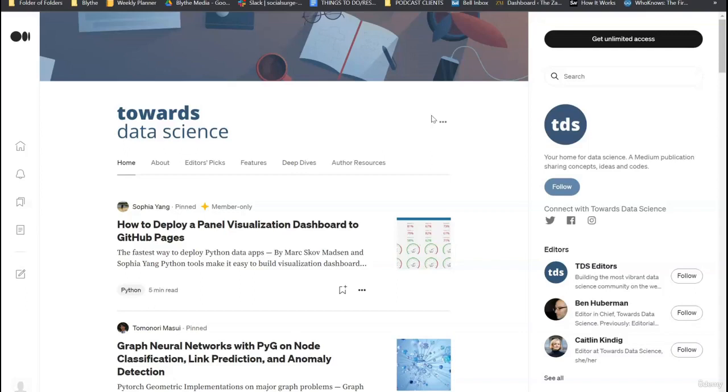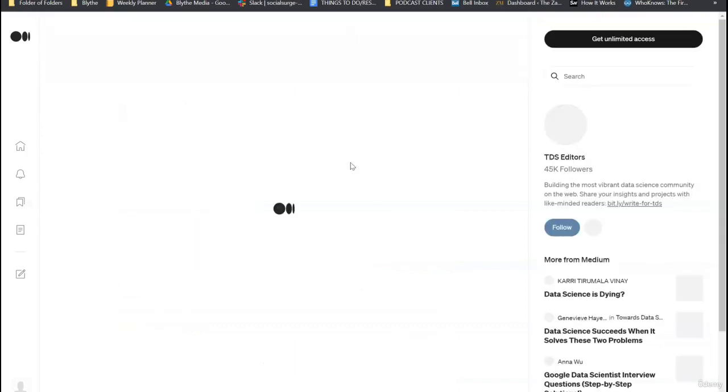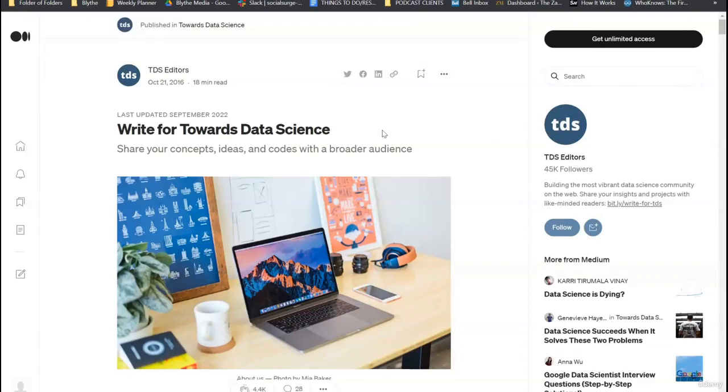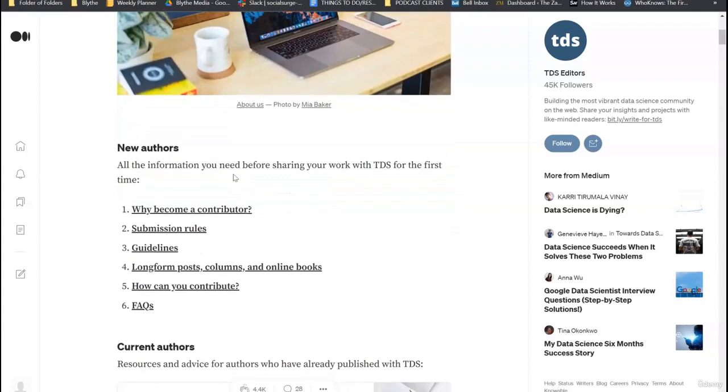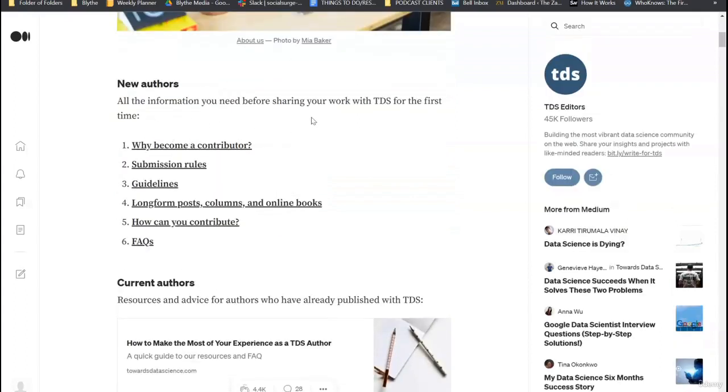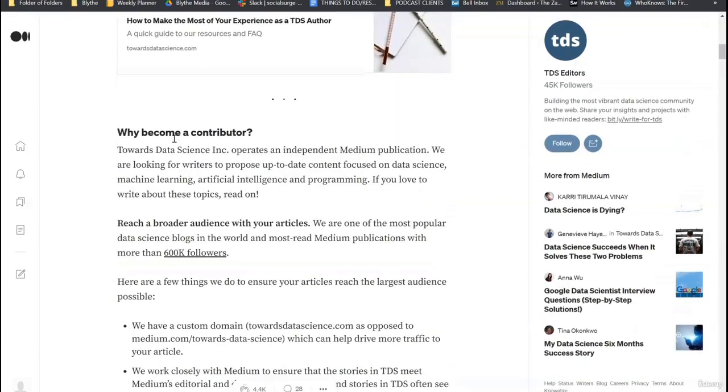What you actually have to do for these publications is apply to be a writer for them. Each publication has its own set of requirements to apply. So you would go to the publication, go to one of these tabs, author resources, and it's going to tell you how you can write for Towards Data Science. For new authors, it has all the information you need before you work with TDS for the first time, and why become a contributor. They even say here, we are one of the most popular data science blogs in the world, in most read Medium publications with more than 600,000 followers.